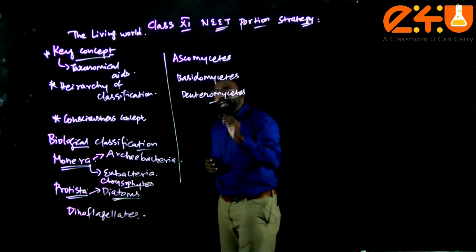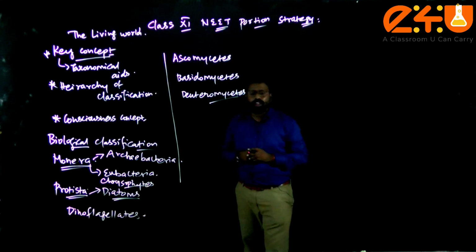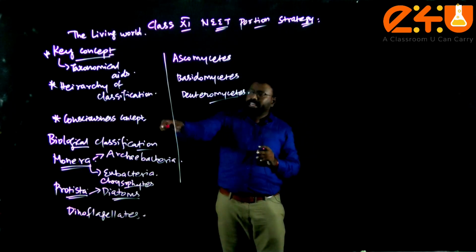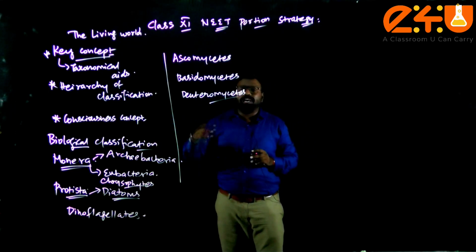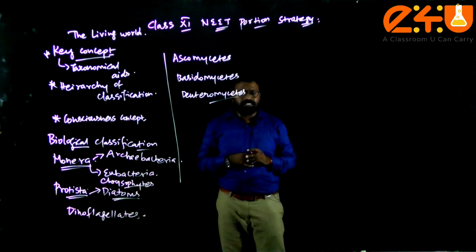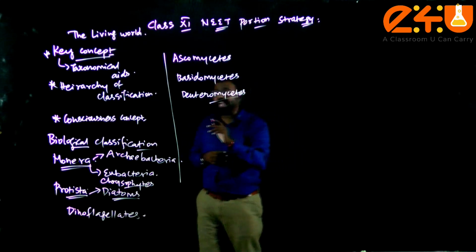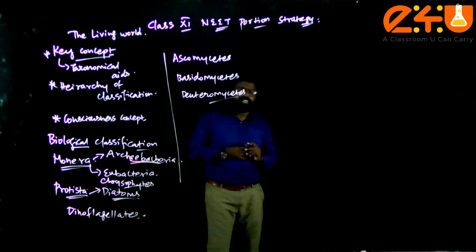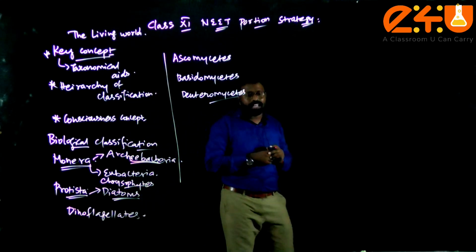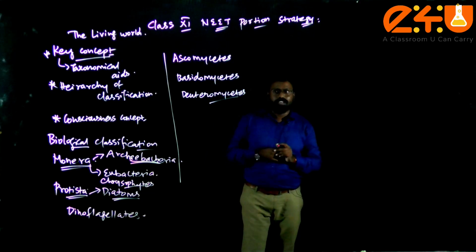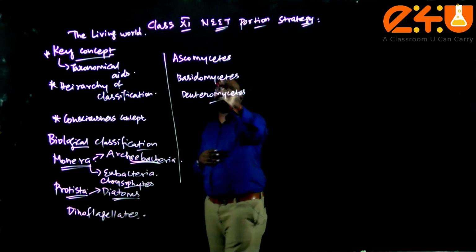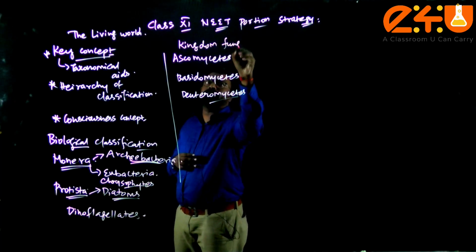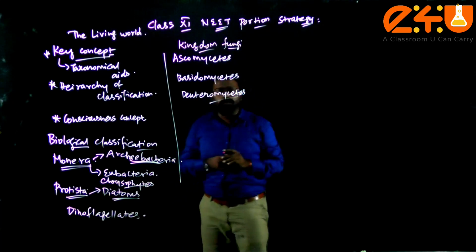So basically this biological classification comprises 3 to 4 MCQs. The most anticipated areas are Monera, Protista, and in fungi, Ascomycetes, Basidiomycetes and Deuteromycetes. Especially in case of Monera bacteria, more focus has to be given to the Archaebacteria area, which plays a very major role in preparation. So Ascomycetes, Basidiomycetes, Deuteromycetes come under the kingdom Fungi. This is about the kingdom Fungi. This area has to be focused on a lot.